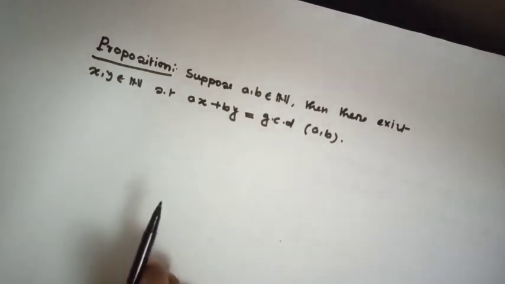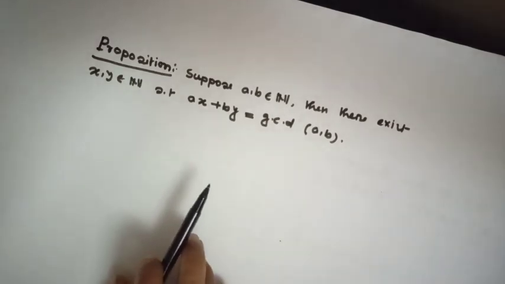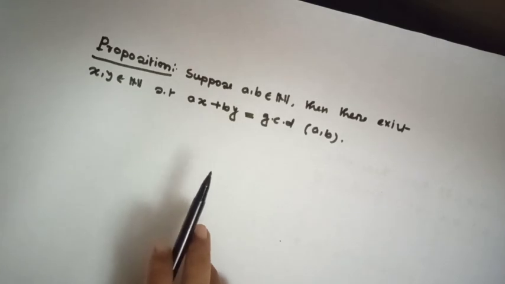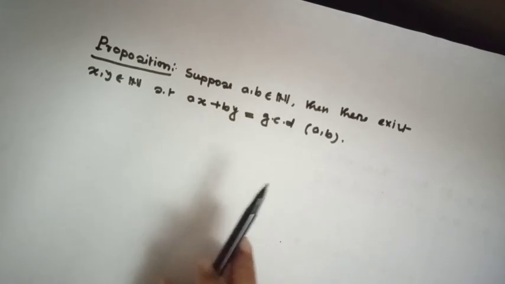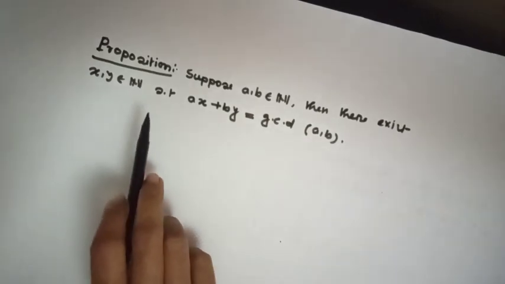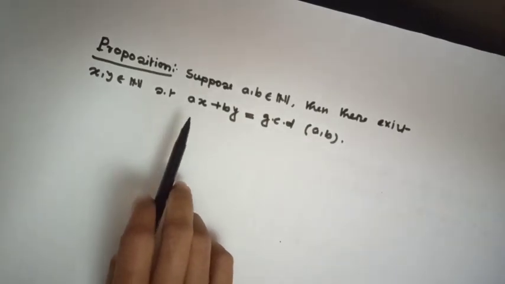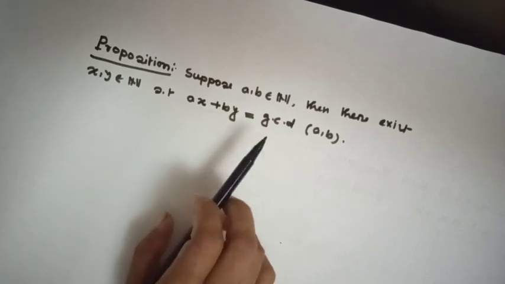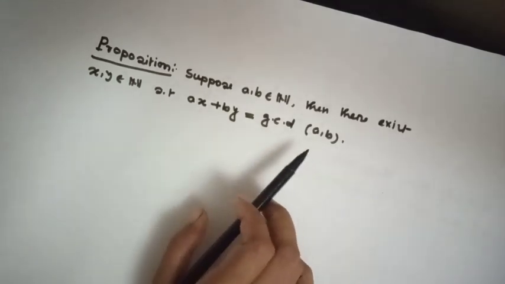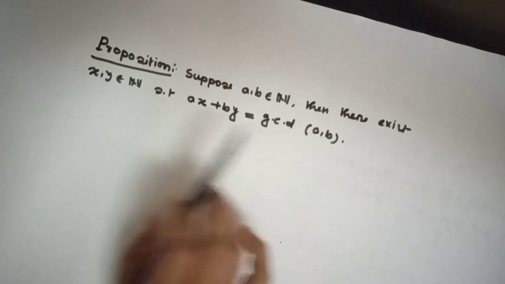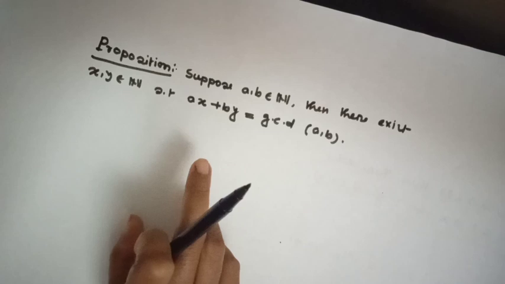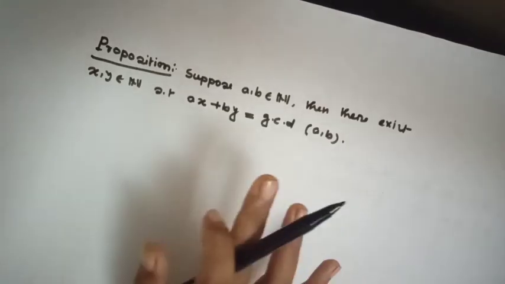Let's see some propositions of GCD. First proposition: suppose a, b belong to the natural numbers. Then there exist x, y belonging to the integers such that ax plus by equals GCD of a comma b. That means GCD of a comma b equals a linear combination of a and b.